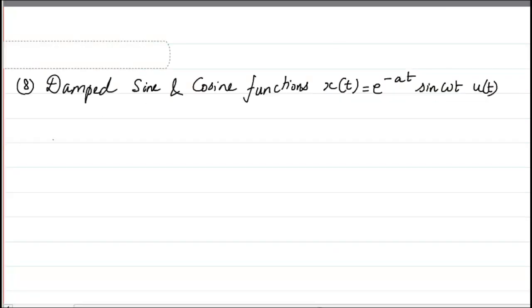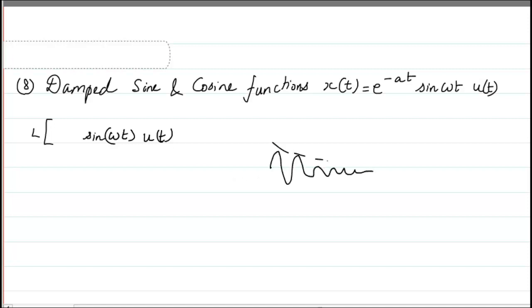So next we look into the case of damped sine and cosine functions. Generally, if you have a sine function, we'll just write it as sine omega t u of t. But if I'm going to say a damped sine function, that actually damps out with time, I have to multiply it with e raised to power minus at. So it's a damped function.